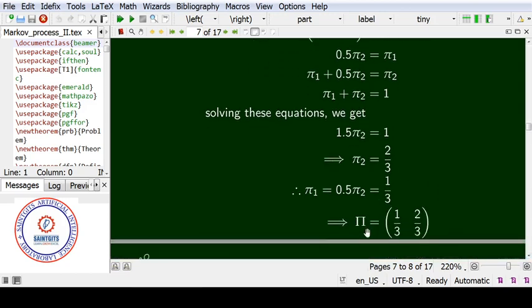So the steady state transition probability, or long run probability, pi is equal to 1 by 3, 2 by 3. It means as time goes on, state 1 has the probability 1 by 3 and state 2 has the probability 2 by 3. That means state 2 has more probability to occur. The Markov chain will land on state 2 with higher probability. That is the meaning.